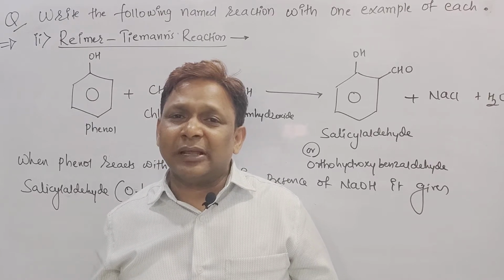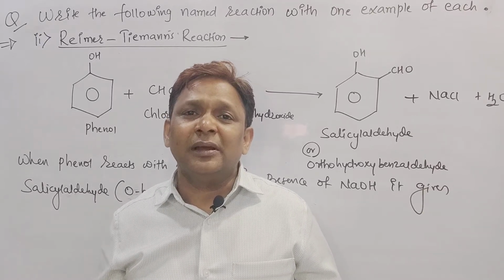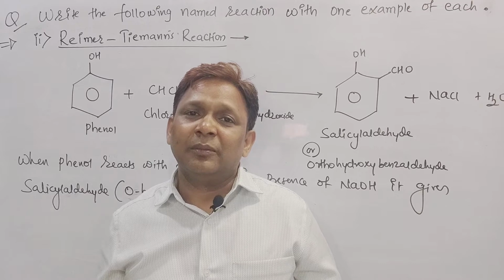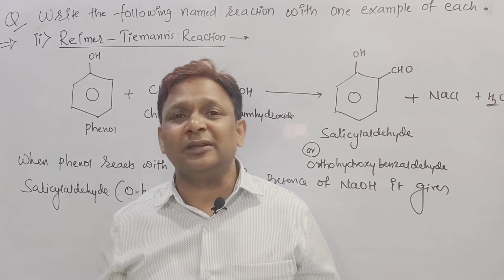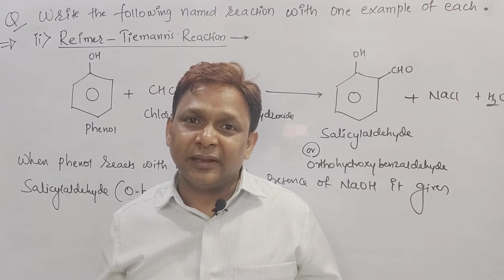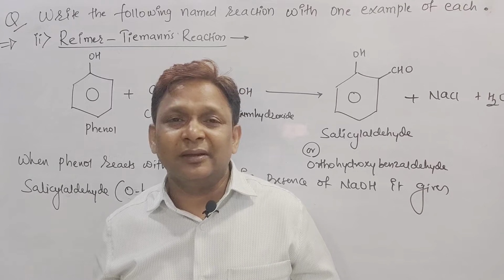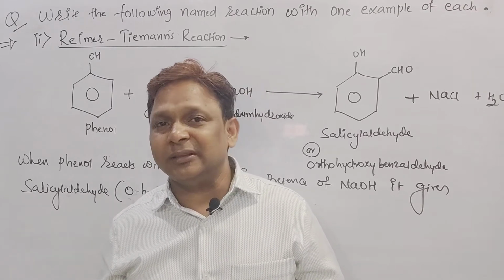Example, beta, in place of RX we wrote CH3I. In place of NaOR we wrote NaOC2H5. What is the ether we got? CH3OC2H5, called methoxyethane. Statement: when methyl iodide reacts with sodium ethoxide, it gives rise to methoxyethane.